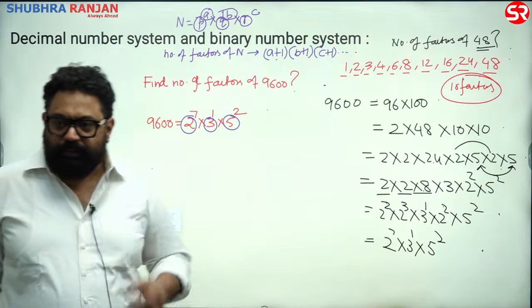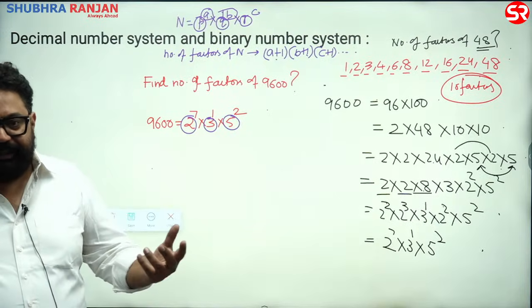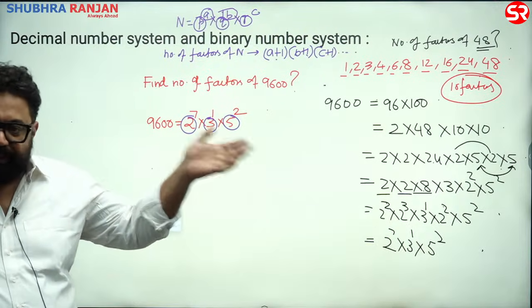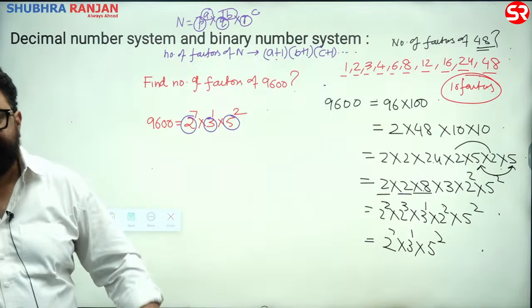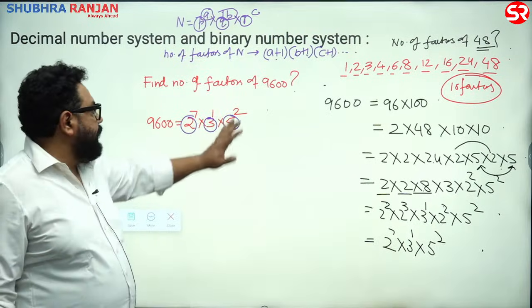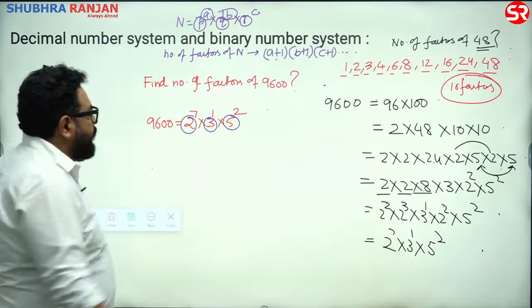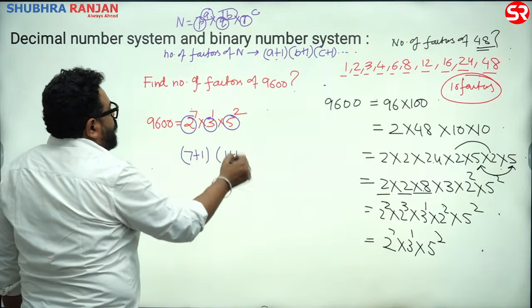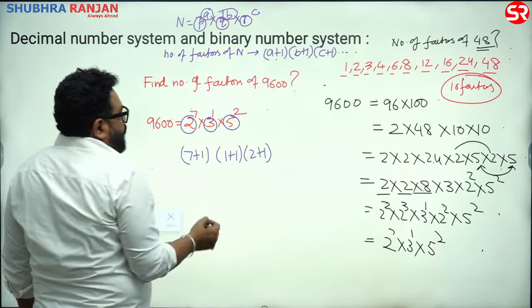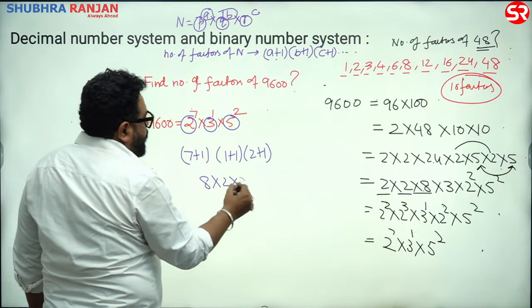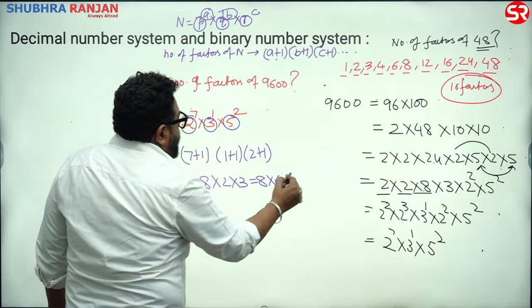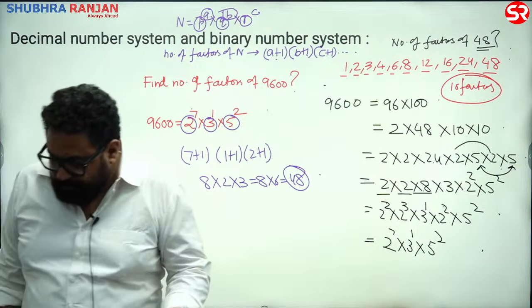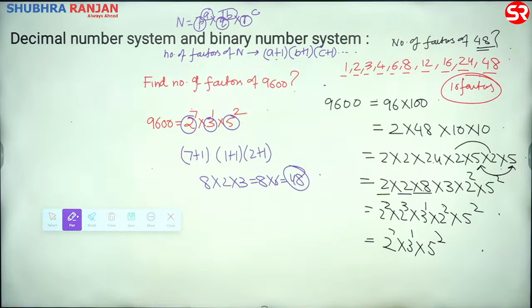So whenever you are given a number, factorize it so it comes out in terms of prime numbers. In the powers, add 1: 7 plus 1, 1 plus 1, 2 plus 1, and multiply. This is 8 into 2 into 3, 8 into 6. It has 48 factors.